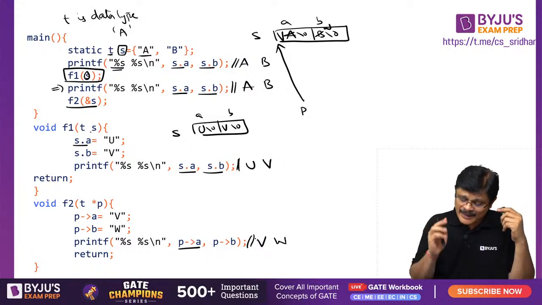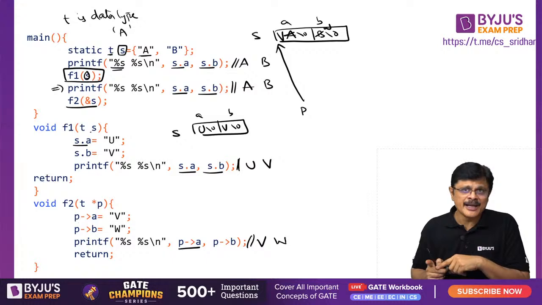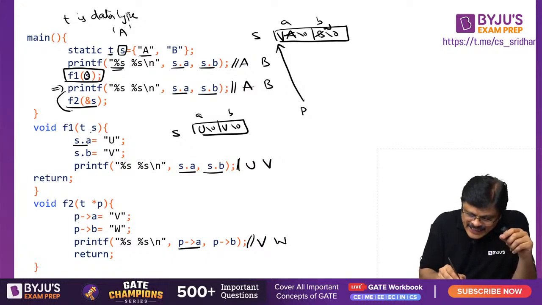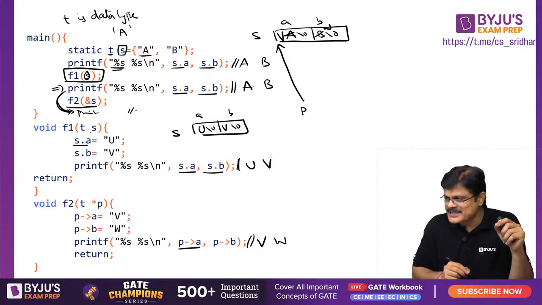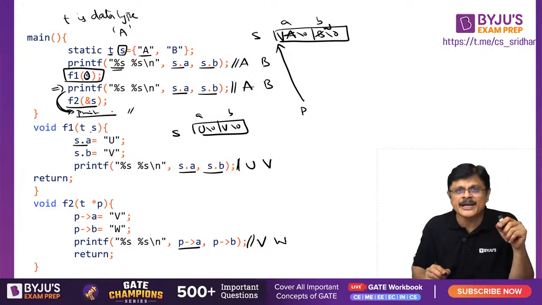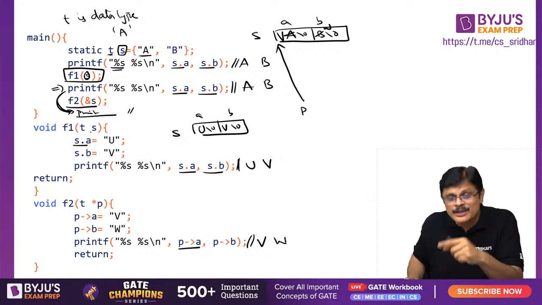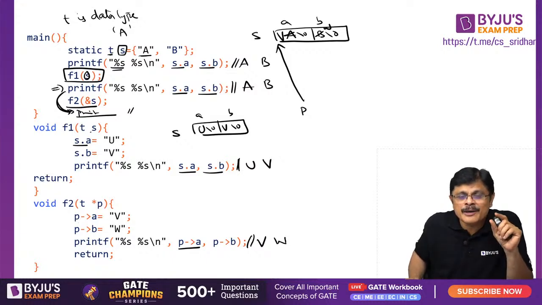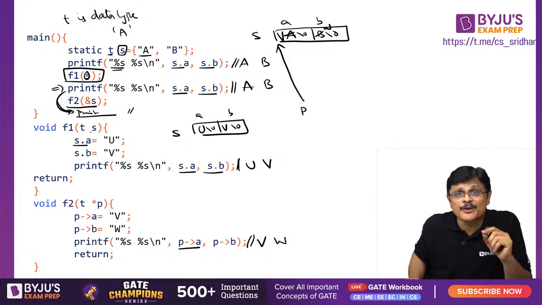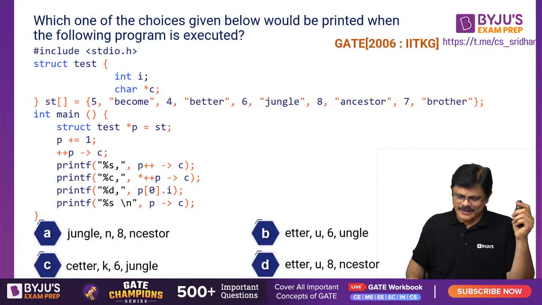Suppose I do the same print statement here again, what will be the output in this case, sir? If I do the print statement again, what will be the output, my dear friends? It will print v w, because the original members are updated with v and w. Very good, very good.